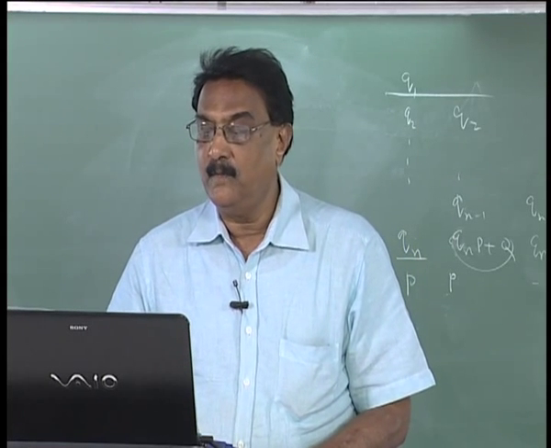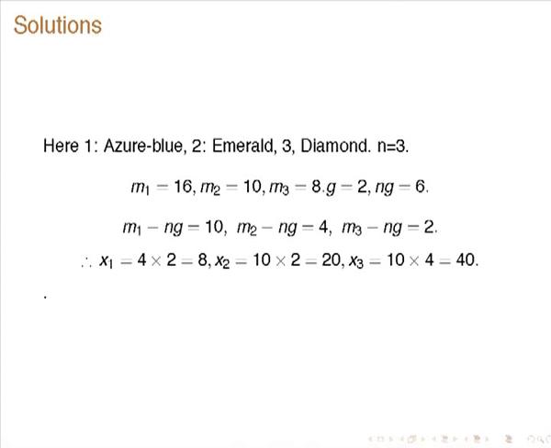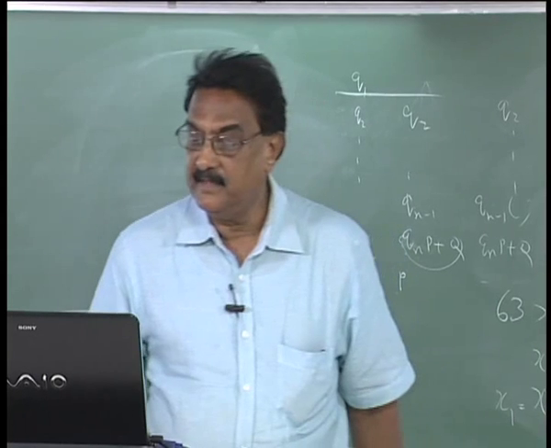So, ng is equal to 6. You can find M1 minus ng in the way he has described the solution. Then x1 is this into this, so that is 8, x2 is this into this, so that is 20, and x3 is this into this. So, his algorithm is given here for solving this.